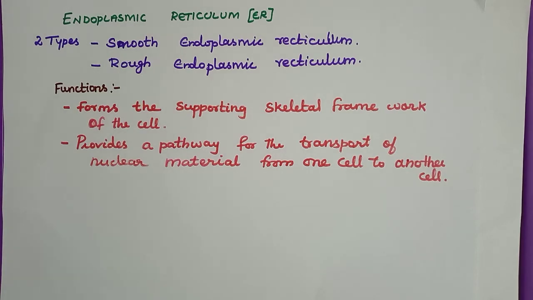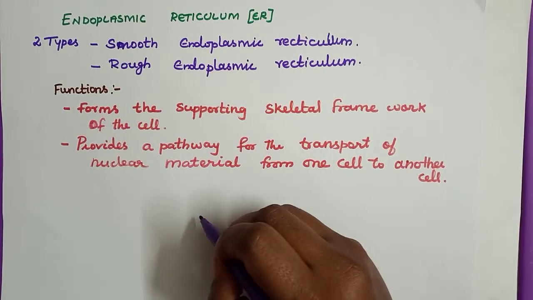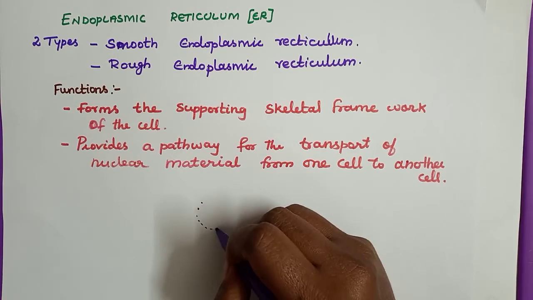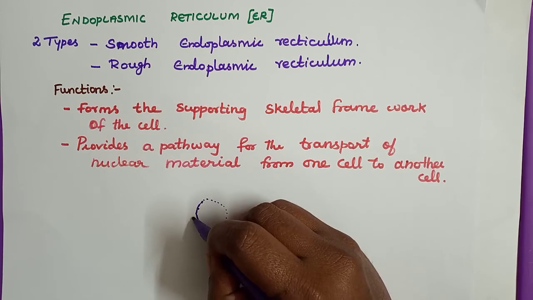Next one is endoplasmic reticulum. It is a network-like structure. It will connect the plasma membrane with the nuclear membrane. Understood?